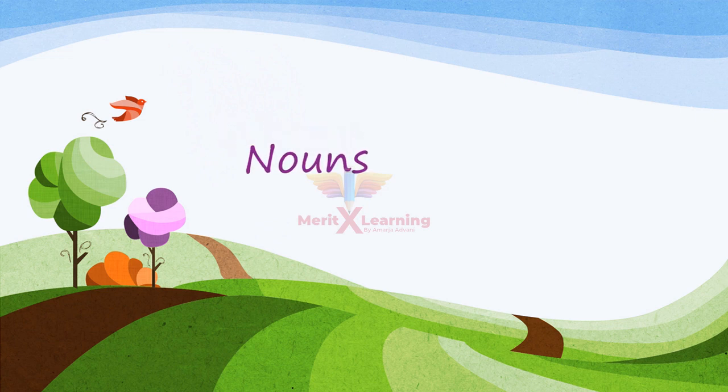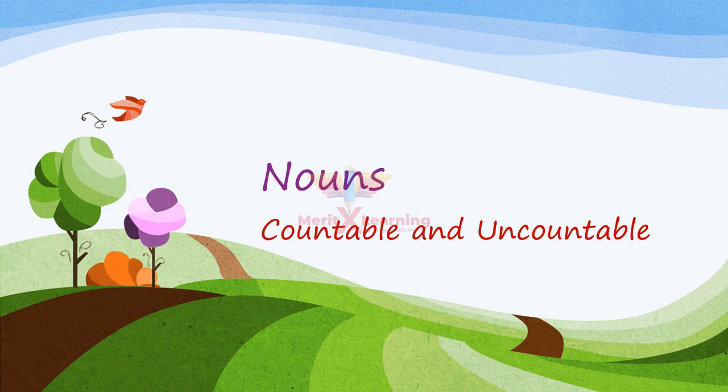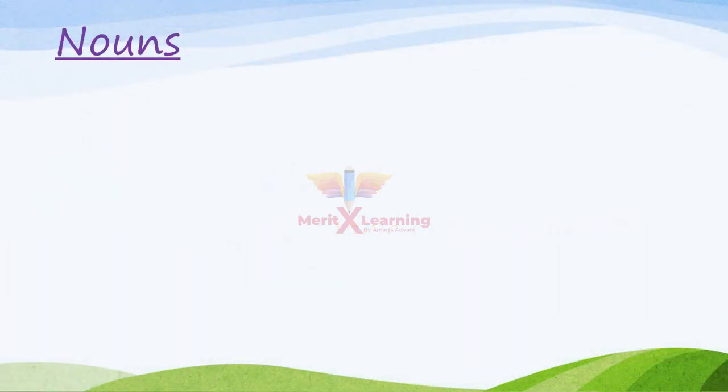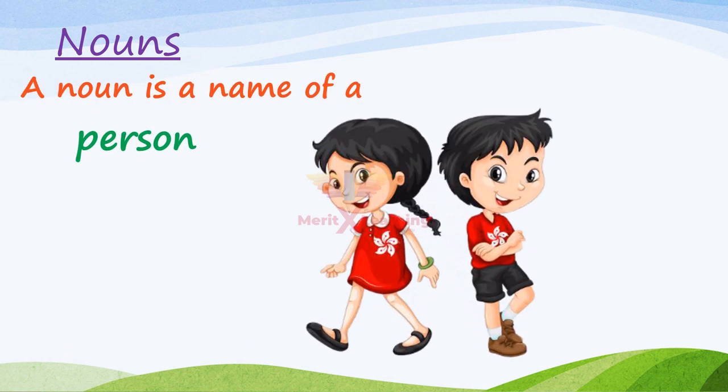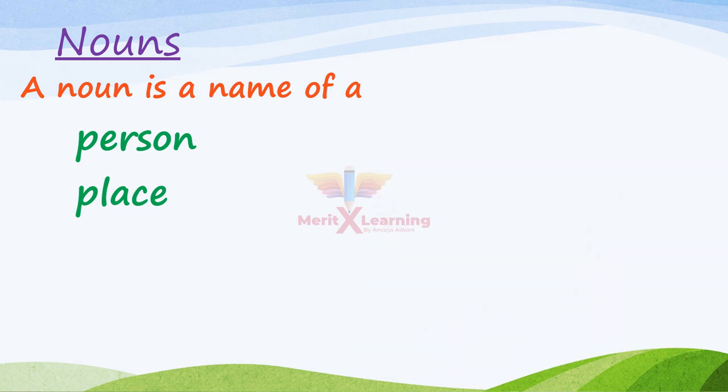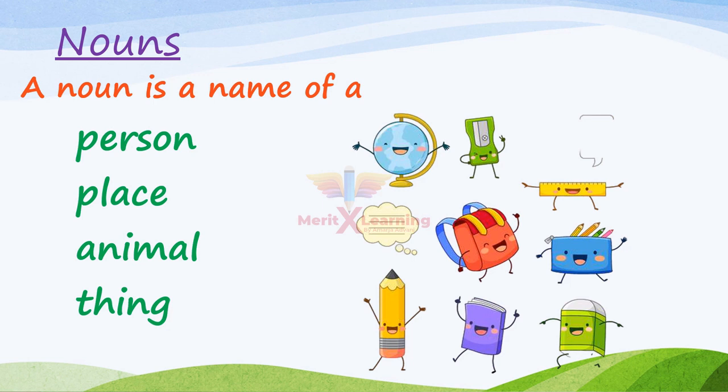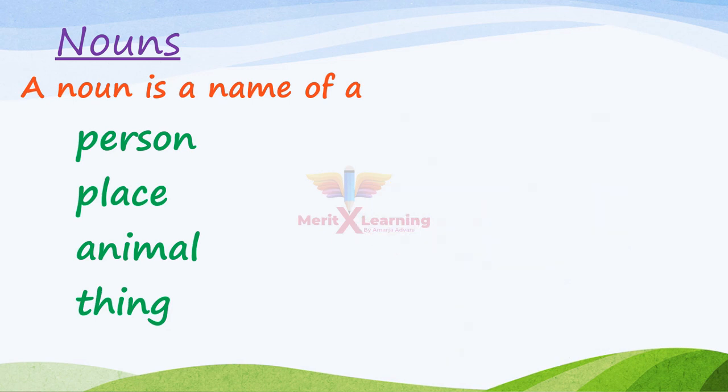Hello everyone. In today's video, we are going to learn about countable and uncountable nouns. But before we start with that, let us revise about nouns. A noun is a name of a person, place, animal, or a thing. Okay, so the noun is a name of person, place, animal, or thing. We all know this, right?